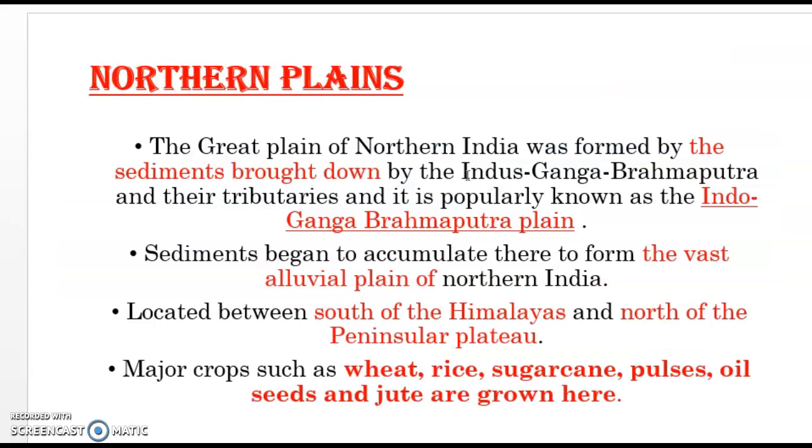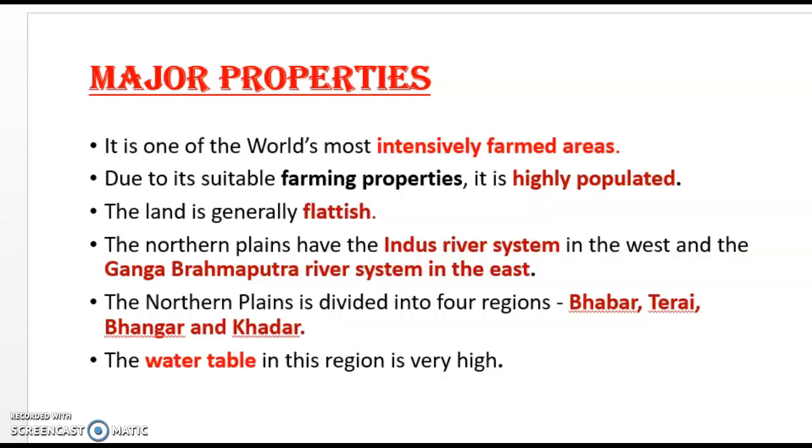Northern plain, as I said, is formed by the sediments brought down by the Ganga, Indus, and Brahmaputra, and here wheat, rice, sugarcane, pulses, and oil seeds are cultivated. The major properties are that it is intensively farmed, which means it is highly populated. It is flattish, meaning somewhat flat land.